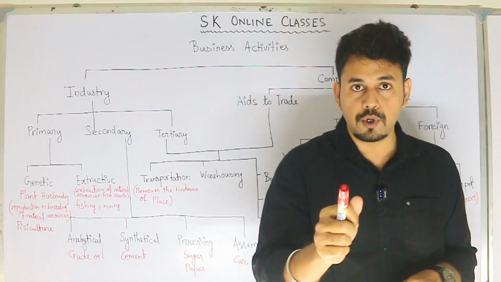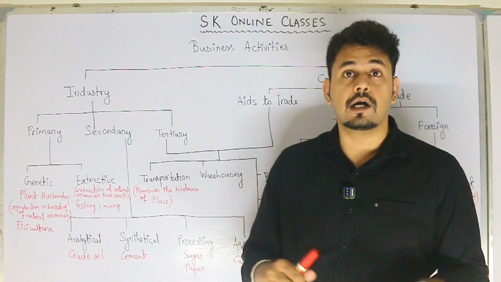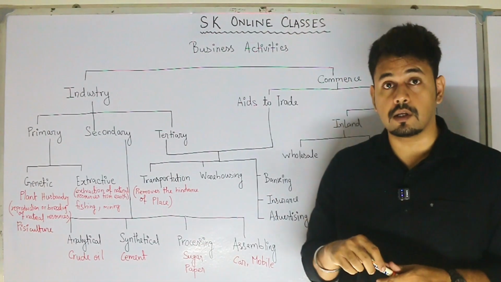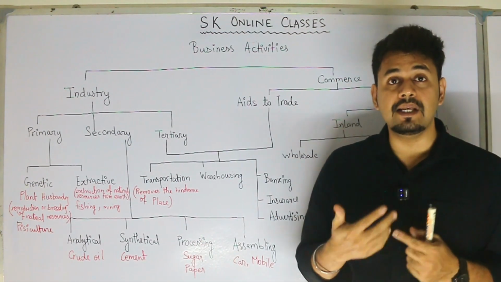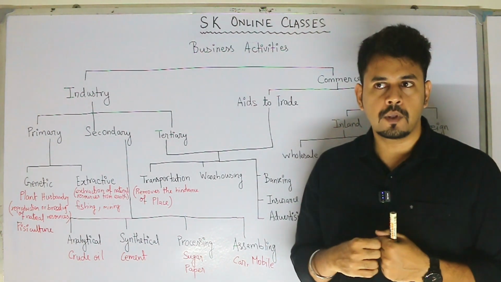That is only possible because of transportation. It is because of transportation that today we are getting all the different kinds of goods at our doorstep. Next, we have warehousing. Now what exactly does warehouse mean? A warehouse is the place where the goods are stored for future use.